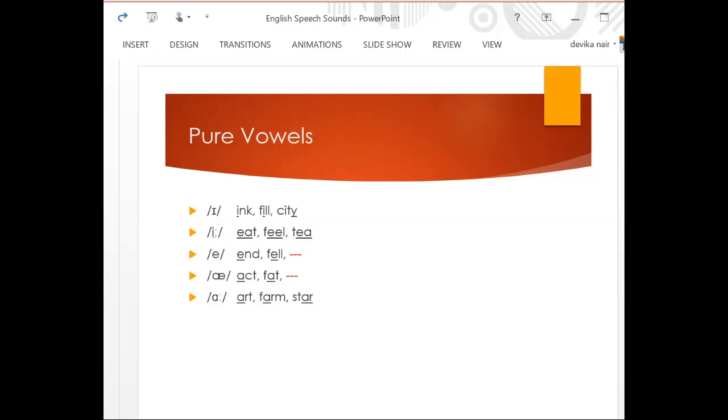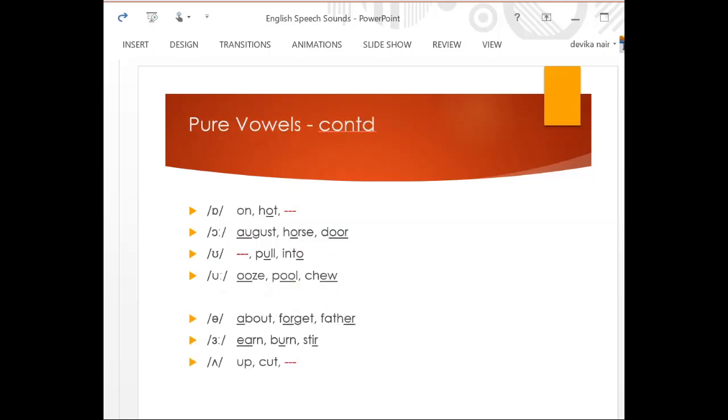Yes. But these two sounds do not occur in the final position. They do not occur in the final position. Okay. Next, I have made a separation here. These four sounds, I group them together because they are basically the rounded vowels in English. They are the rounded vowels in English.